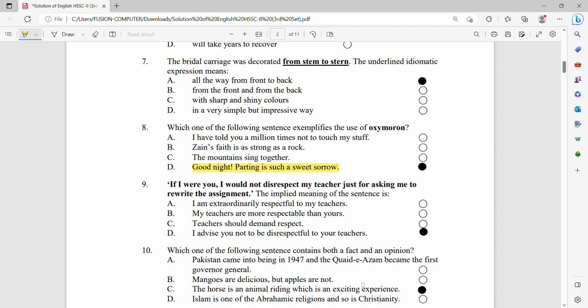Number 3, the horse is an animal, riding which is an exciting experience. Here you find that the horse is an animal; this is the reality, a fact. Which is an exciting experience, the second part of the sentence, shows your own opinion. So this is the correct option.